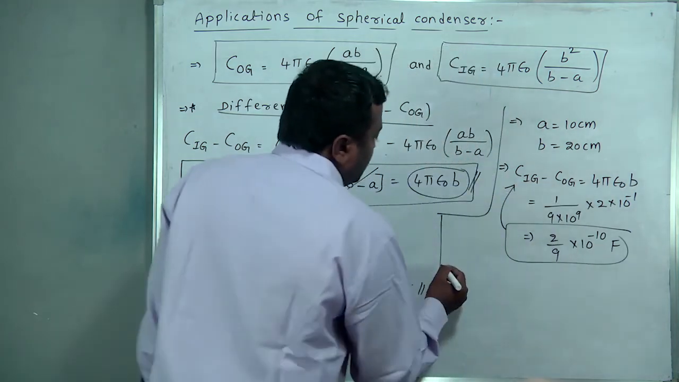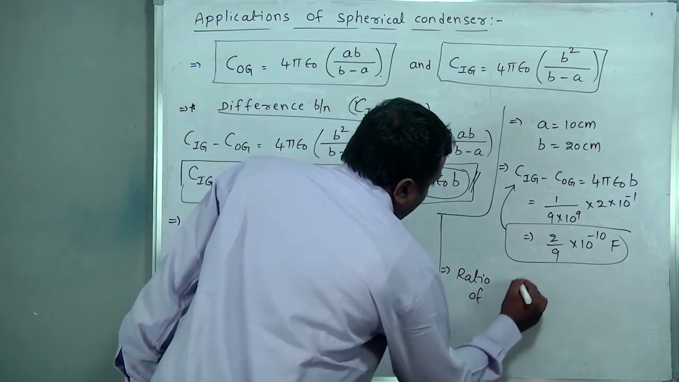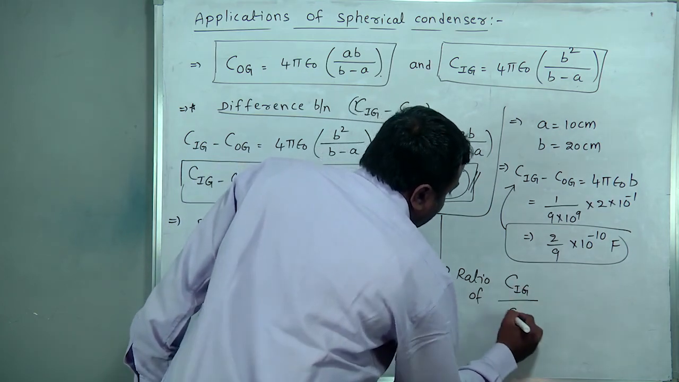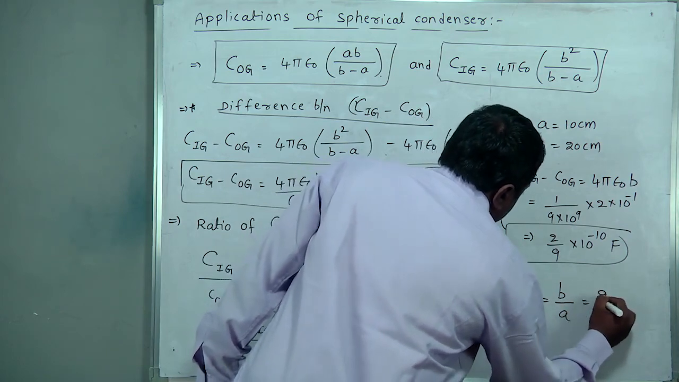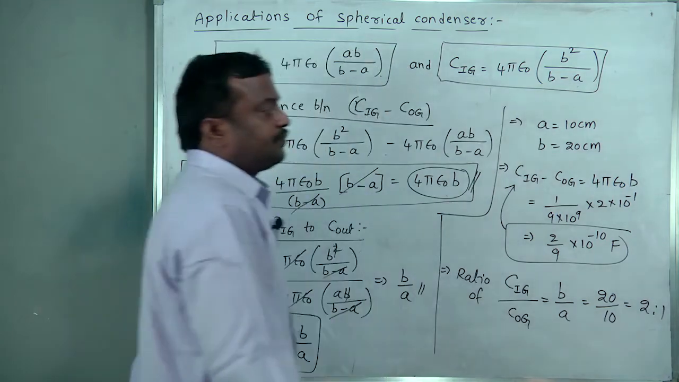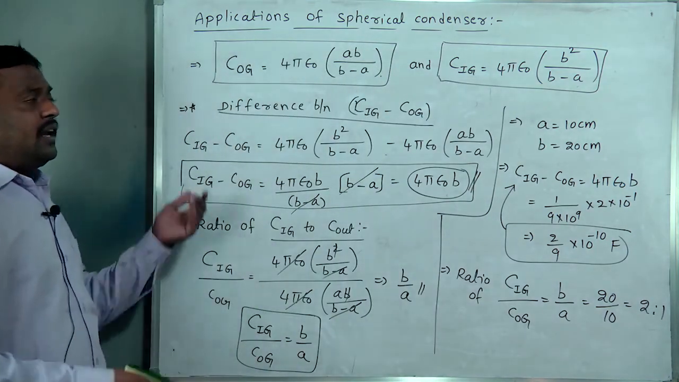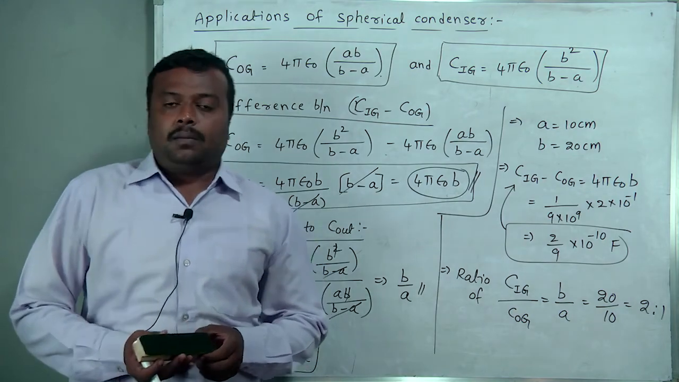Difference of this one. Sometimes he will ask the ratio. Ratio of C inner ground to C outer ground, what we get? B by A directly. 20 by 10 equal to 2:1. Okay. These are the spherical condenser applications.